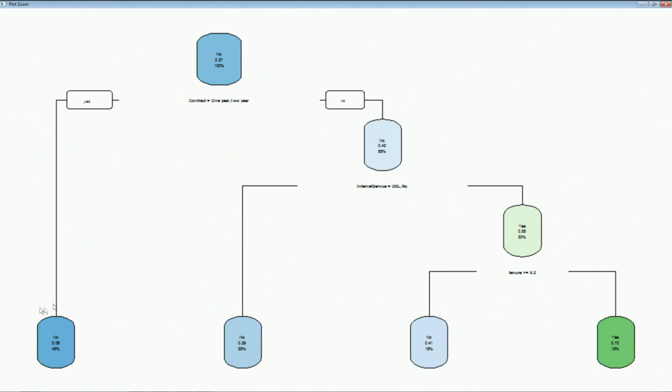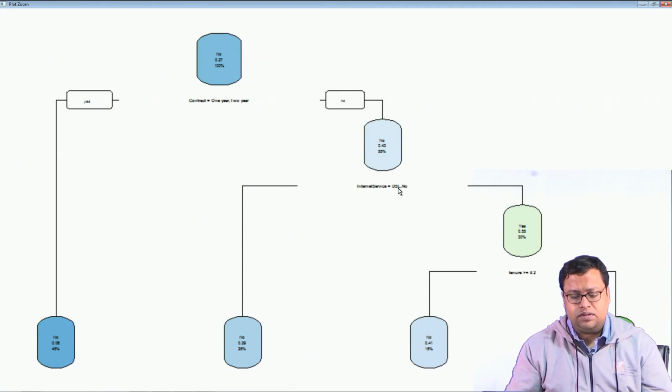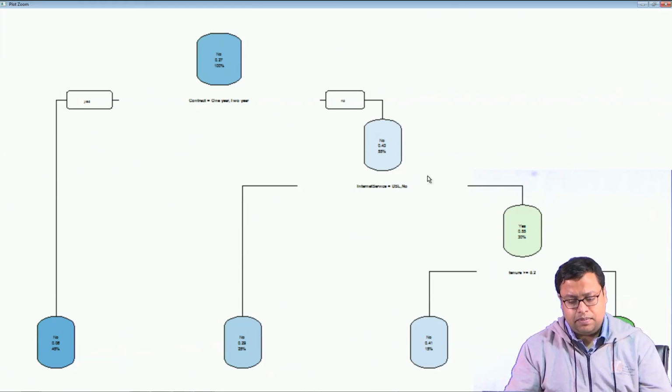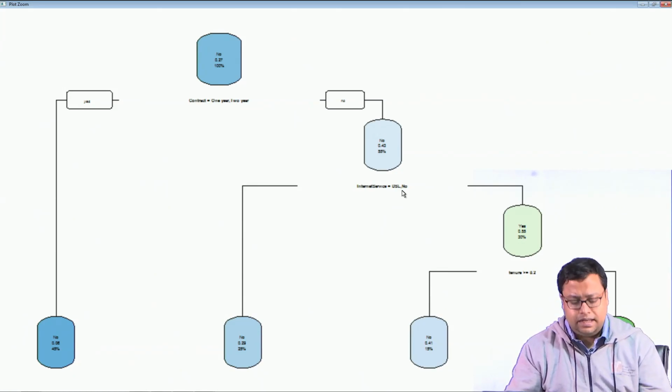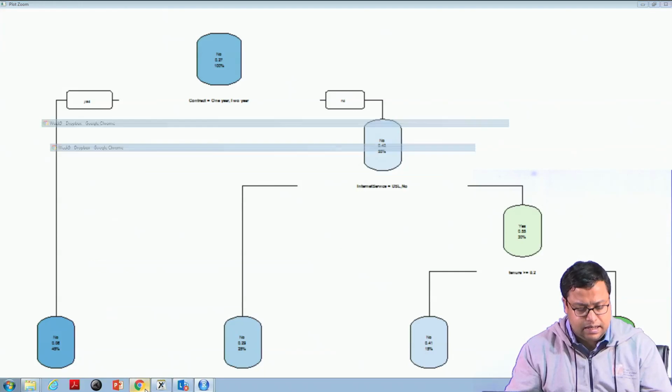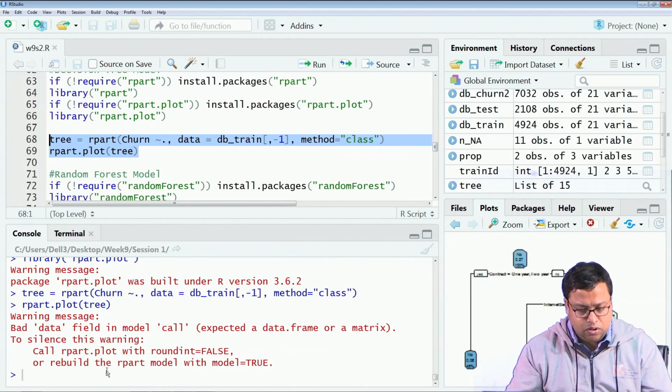So, the moment you are here, your probability of churning is very low. If you have a contract of 1 year or 2 year, your chances of churning are very low. So, the first job the company should do is creating a contract. By chance if he is not getting a contract, then if he is using internet service DSL or no, his chances of switching are low. But by chance if he is using neither, what is the other one in internet service, that is something we have to also check.